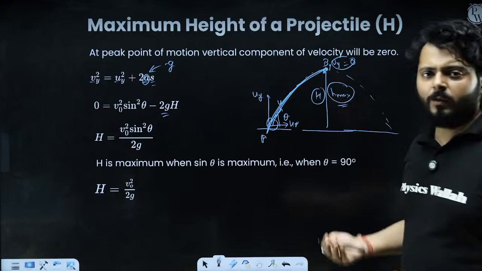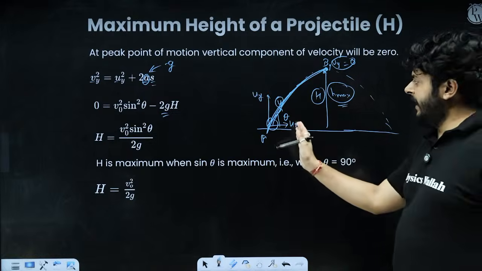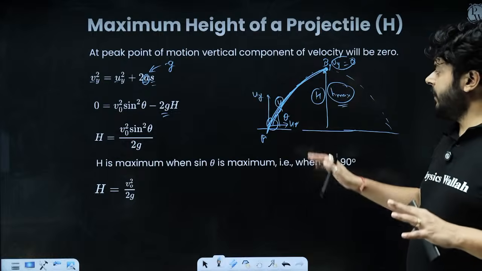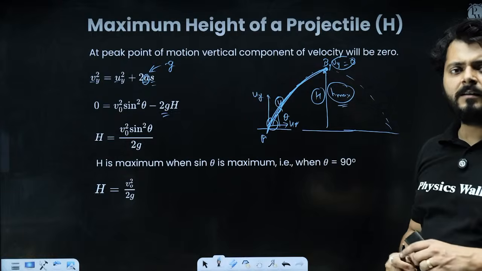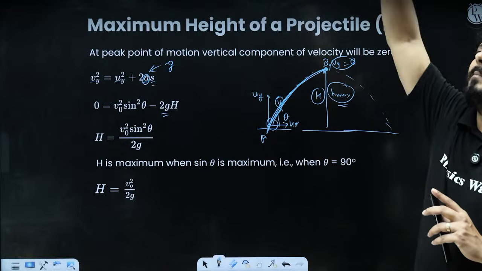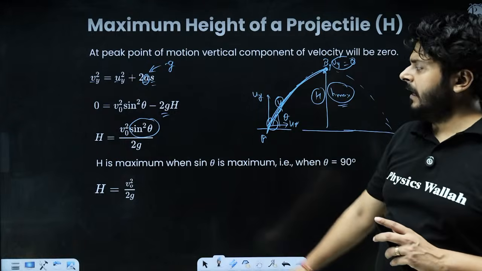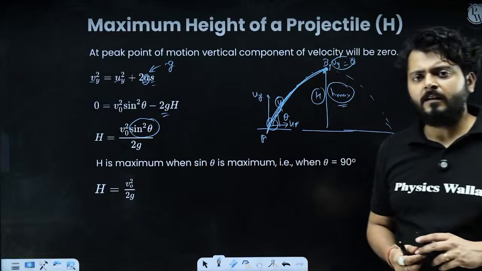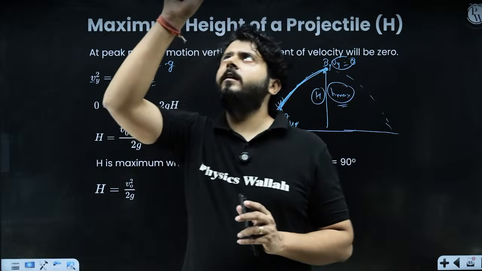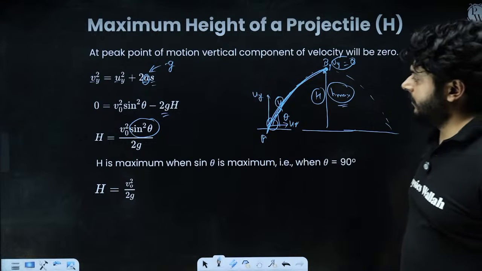My dear kids, if a body is launched with velocity u and I am free to adjust the angle theta, understand one more time, then at what angle must I launch the body at velocity u so that I can attain the maximum height? Of course, to get the maximum height, sine theta has to be maximum, which is 1, and that can only happen when theta is 90. So you have to launch it perpendicularly upward to get the maximum height, right? And this part is clear, I believe.